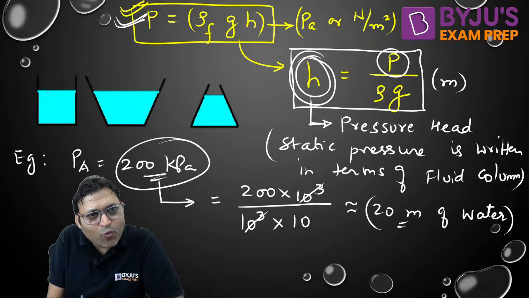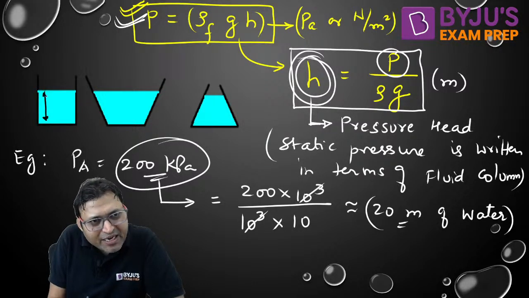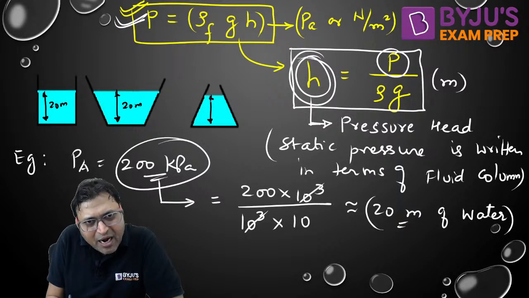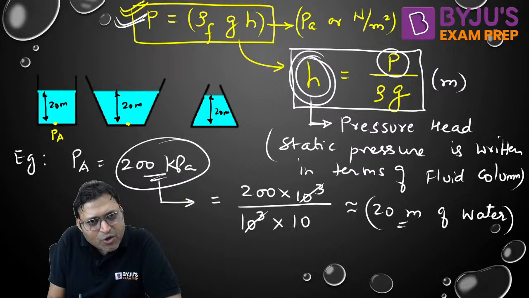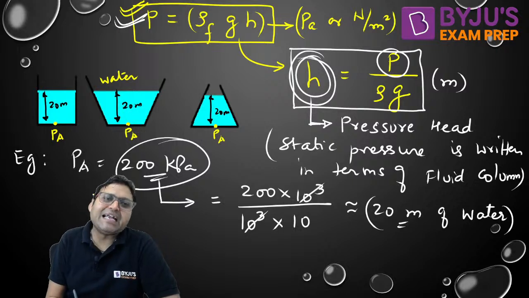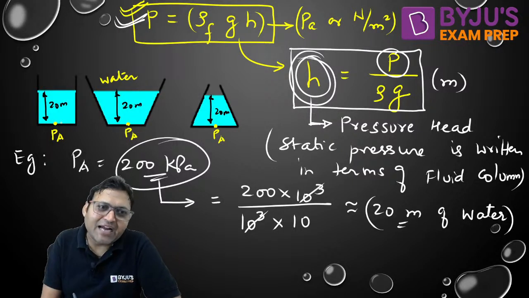If we take water in an open container up to a height of 20 meter, then the pressure at the bottom, PA, will be 200 kilopascal. If the height of the water column is 20 meter in an open container, then the pressure at A will be 200 kilopascal.